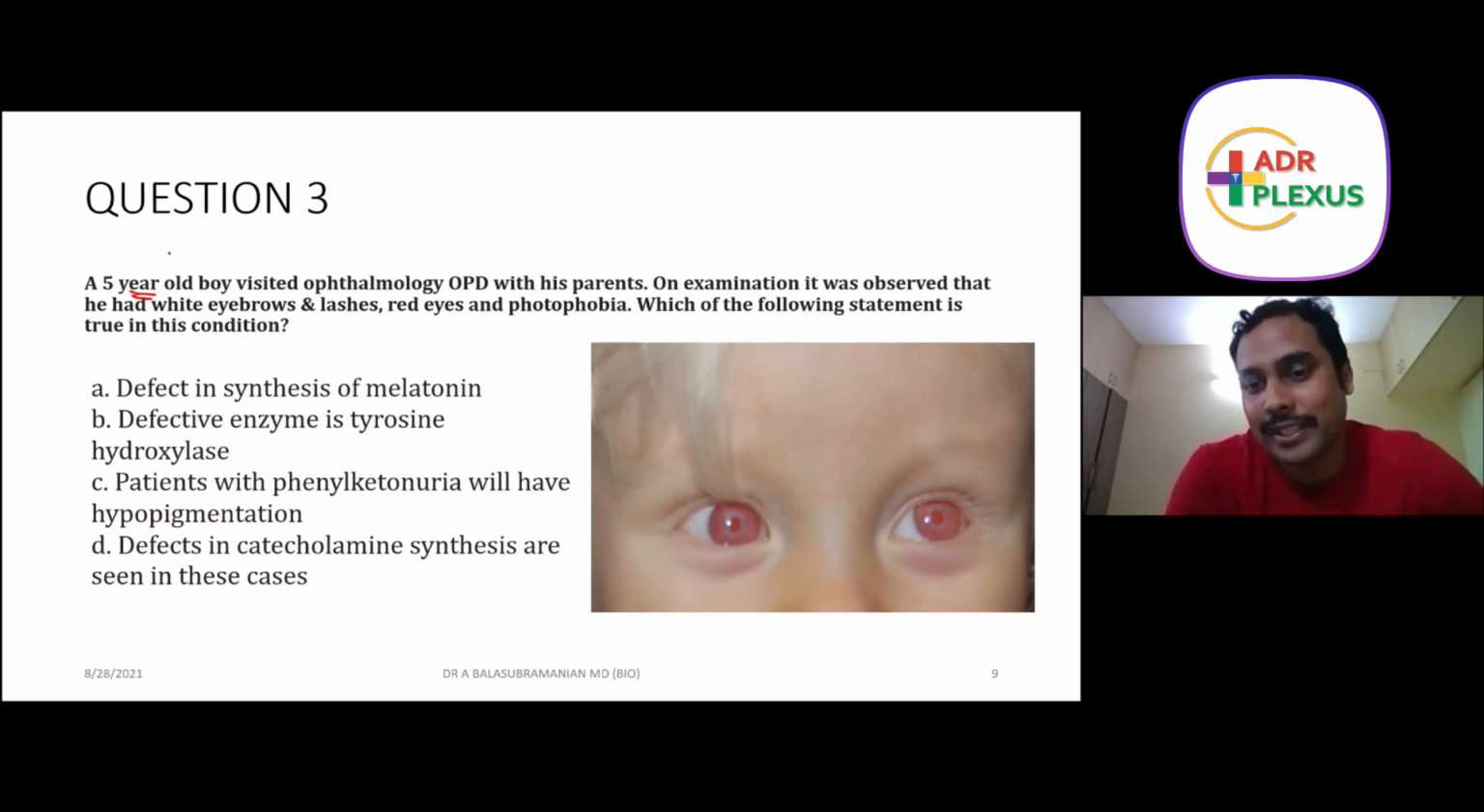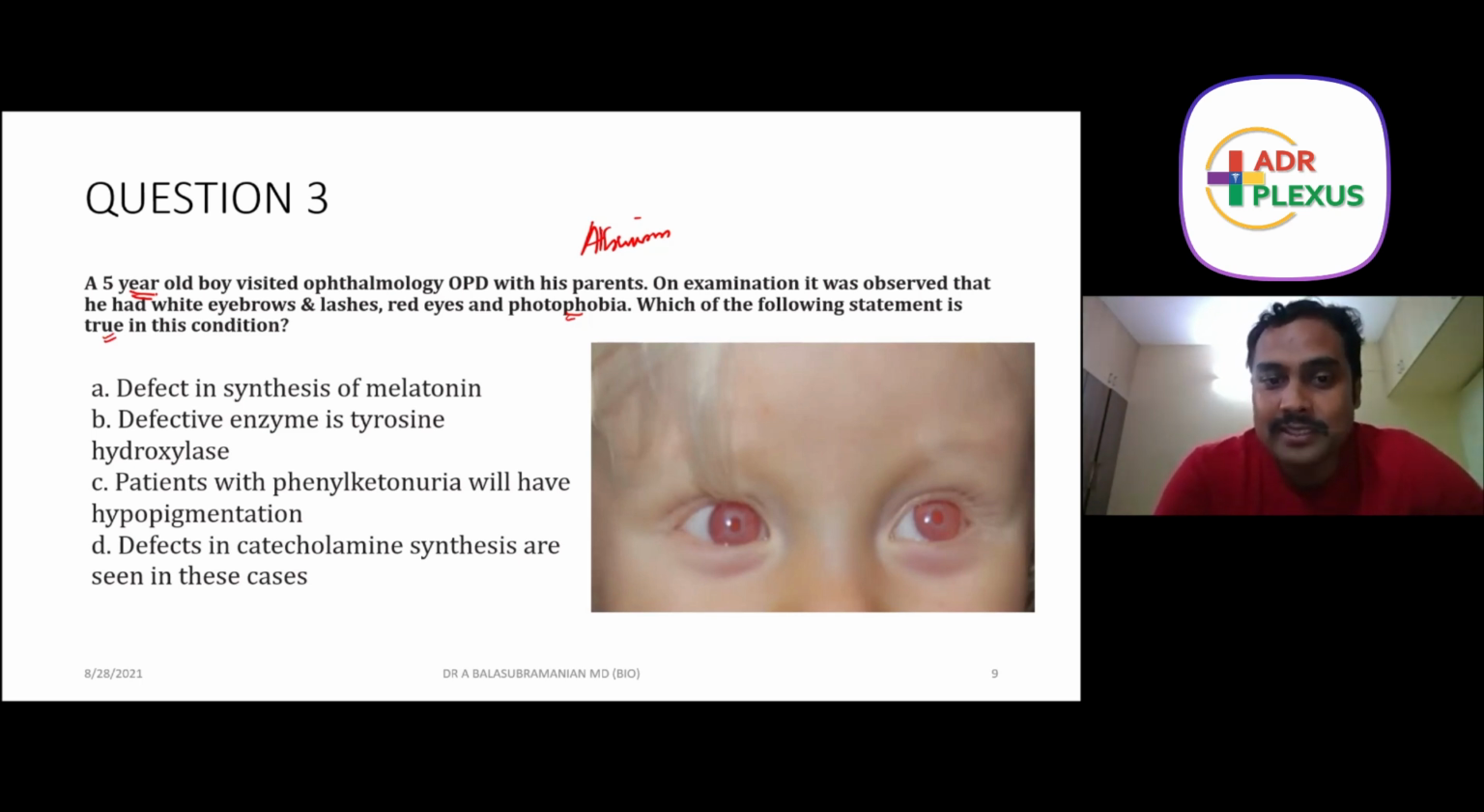Most of you will come to the diagnosis here. He has white eyebrows, and in the picture, he has photophobia. Everybody is going to come to the conclusion: this is albinism. Which of the following statements is true? We are going for the true statement. Defect in the synthesis of melatonin.